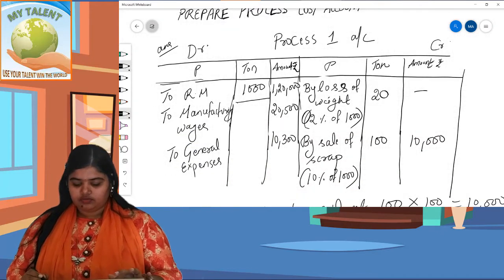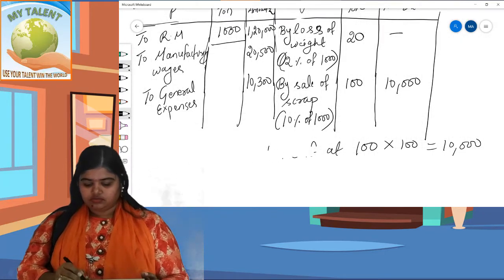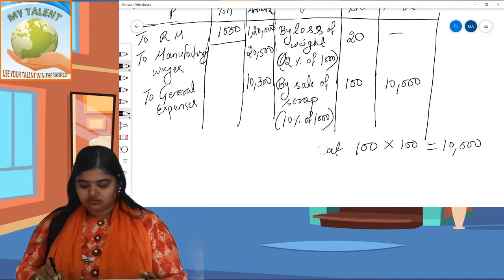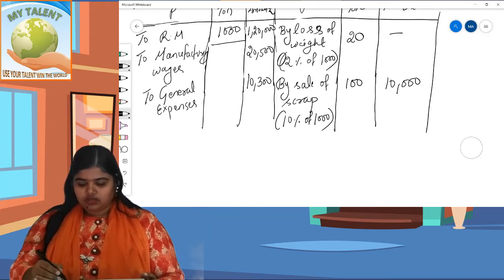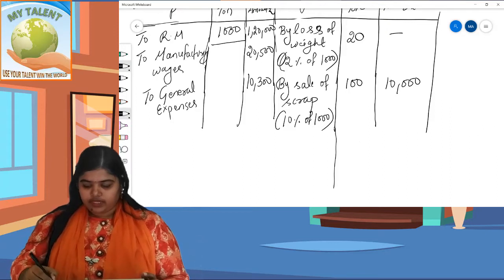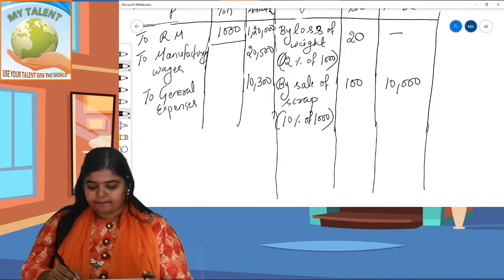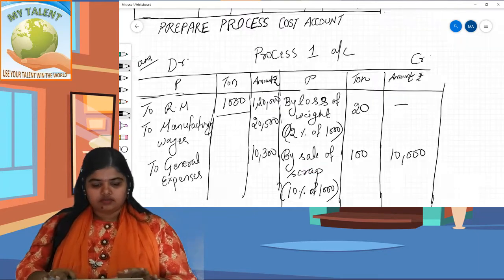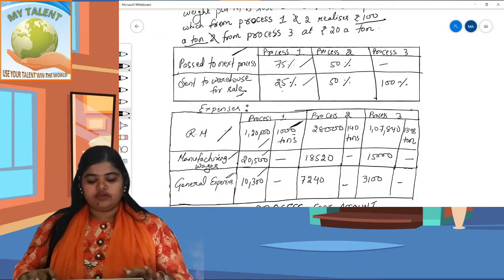Okay, now coming here, balancing figure, we will take what is given there: pass to next process, send to warehouse.